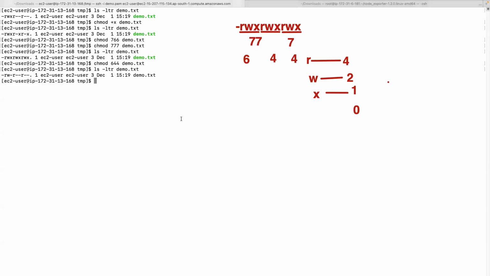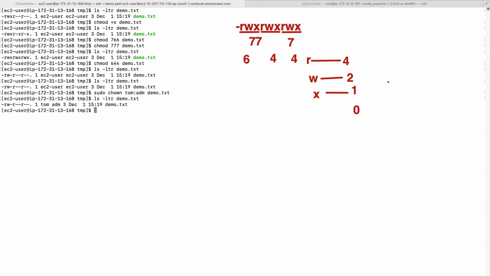So this is about file permissions. And as you have seen, when you do ls -ltr demo.txt, here you can see the owner and the owner's group as well, right? If you want to change the owner of the file, say Tom is the owner and the group owner is admin, on demo.txt, you can see those permissions changing. Owner is Tom, group owner is admin. The first one is the owner, this is the owner's group.